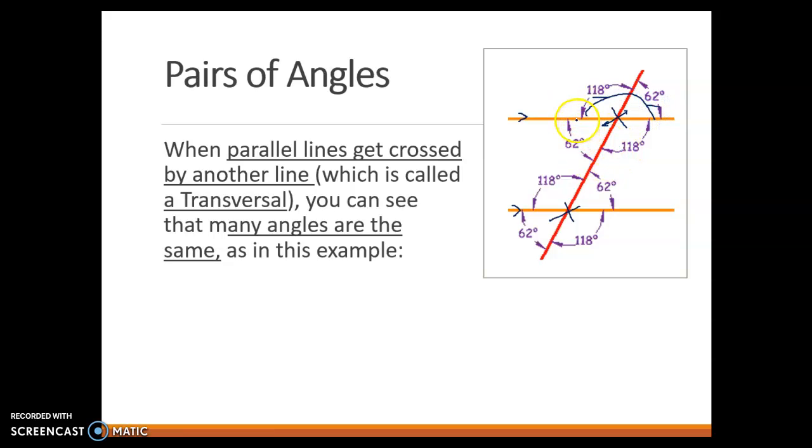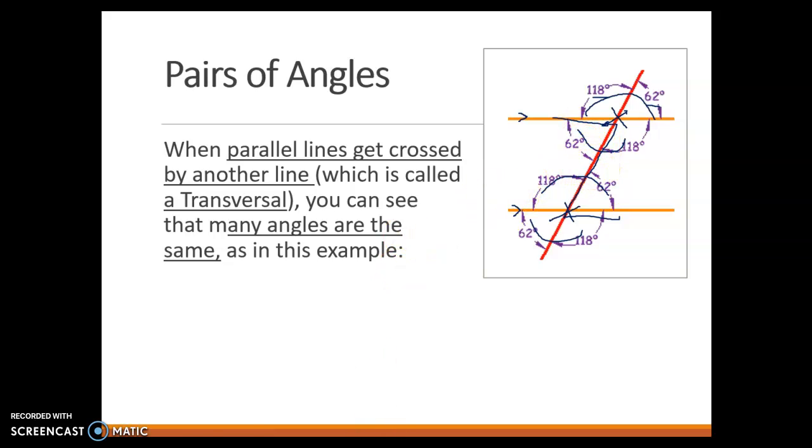So we have a lot of 180, 180, 180, 180, or all the way around would be 360. Maybe you notice that the two that look like they're kind of inside the lines here, the 118 and the 62, add up to 180. Or the ones opposite each other on the inside, like if this were a Z, the angles on the inside of the Z are the smaller angles, and they're both 62.